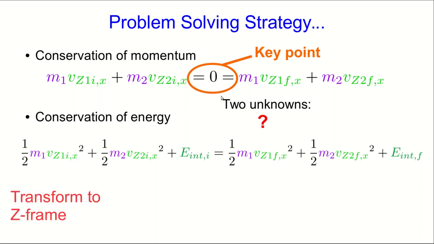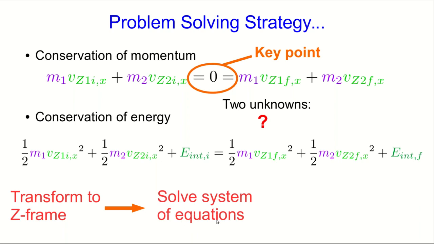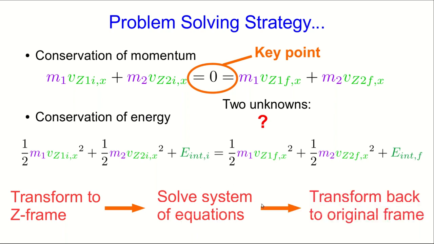So this is the strategy. Transform to the zero momentum frame, write your conservation laws, and then solve the resulting system of equations, and then transform back to the original frame.